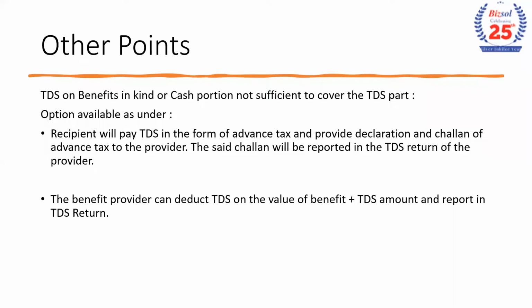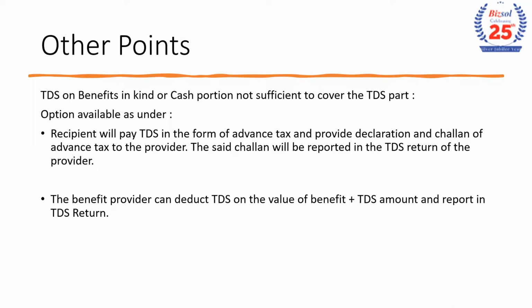See how complex it will be. Suppose I am a manufacturing company giving a TV to one of my dealers, in exercise of his profession, and the value of the TV is 1 lakh rupees. Since it exceeds 20,000, it will fall under benefits and perquisites, and hence section 194R will apply.